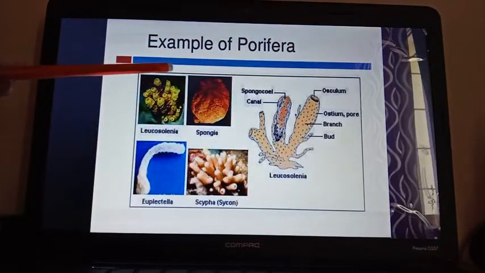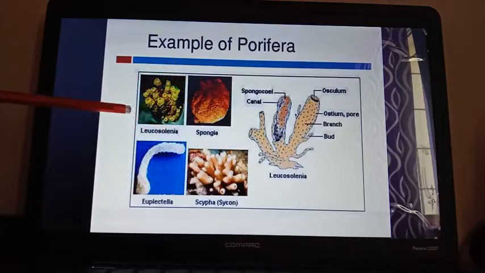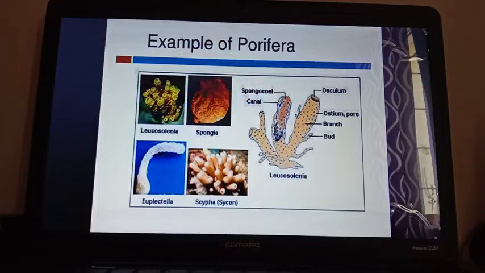These are some examples of phylum Porifera: Spongia, Leucosolenia, Euplectella. So many examples are there for phylum Porifera. The structure of phylum Porifera I have already discussed.